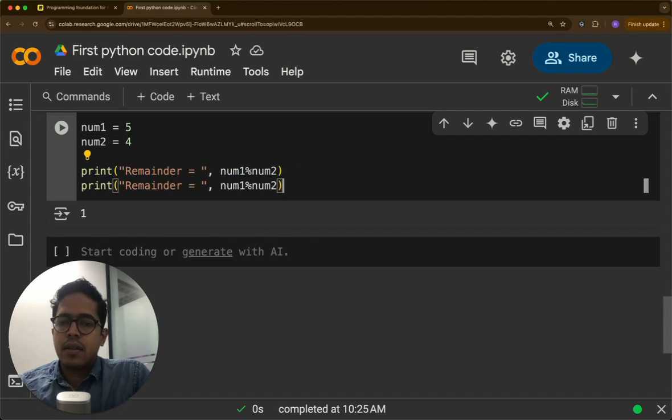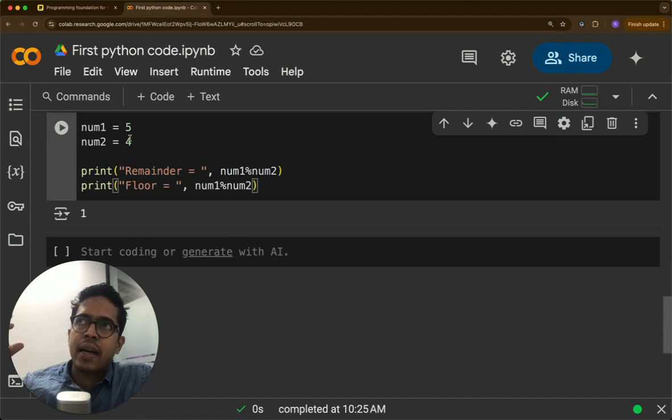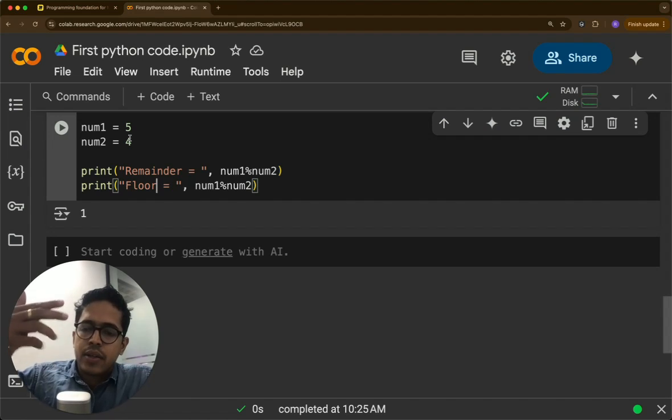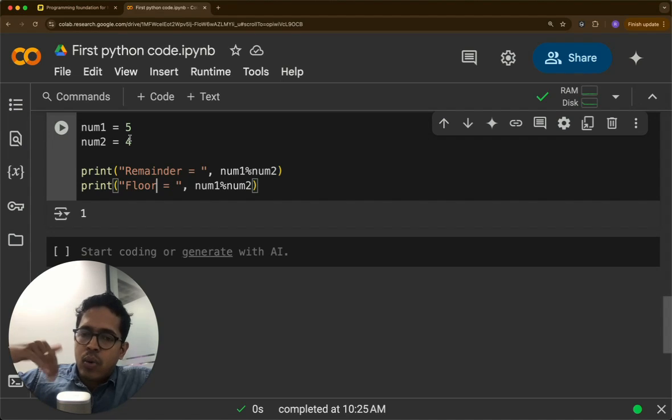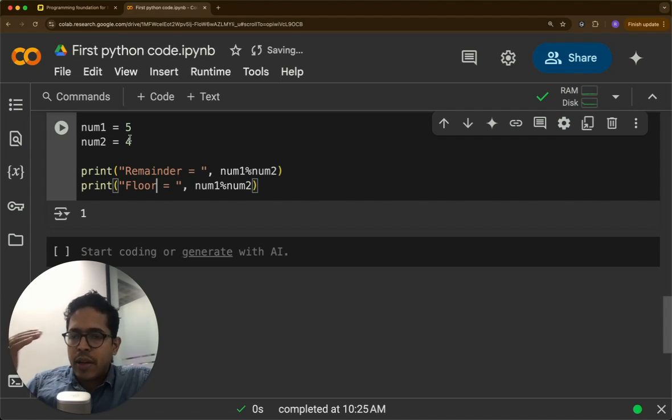And there is another one, it is floor. So the floor function is if you are dividing something, let's say your final answer is 2.3. Floor of 2.3 is 2. Ceiling of 2.3 is 3. So floor means you round down to the previous integer, to the immediate closest integer but less than 2.3, which is 2. Ceiling means you round up, so 2.3 will be rounded up to 3.